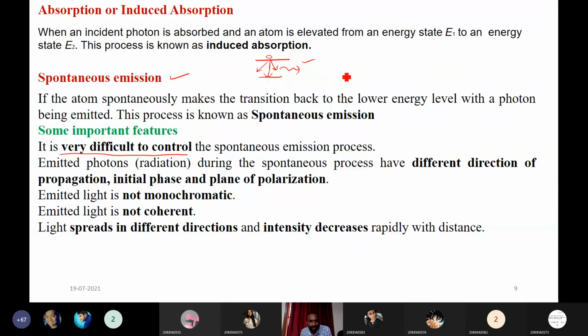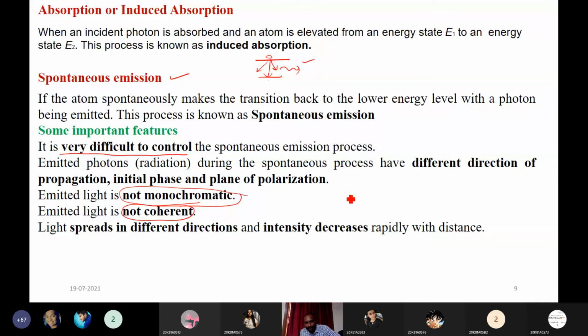Suppose in your class there is no teacher, you will behave randomly, right? You can sit here and there, and you can do anything. Like that, here also, if atoms are spontaneously coming, they can randomly go in any direction. That's why it is very difficult to control. It will propagate in different directions, and there is no phase and no plane of polarization. This is difficult to manage or control. Also, you will get non-monochromatic light: the emitted light has many colors or many wavelengths, and it is not coherent.